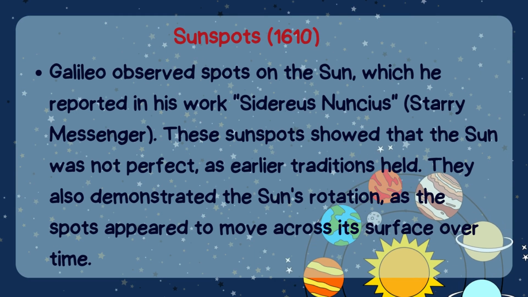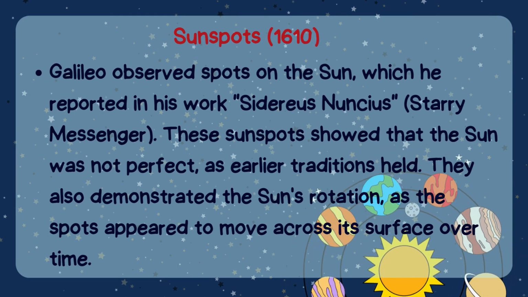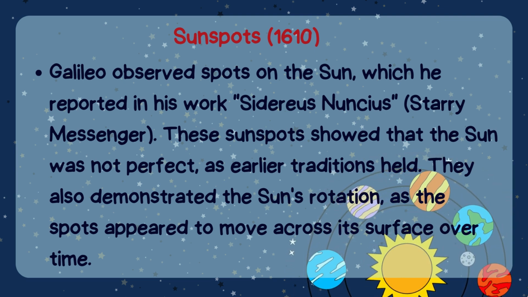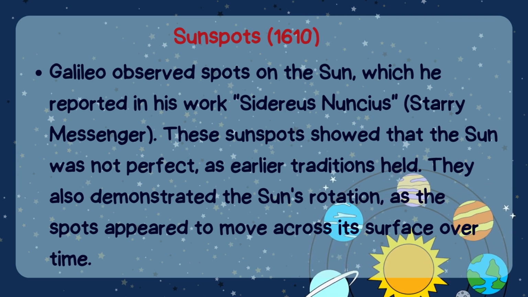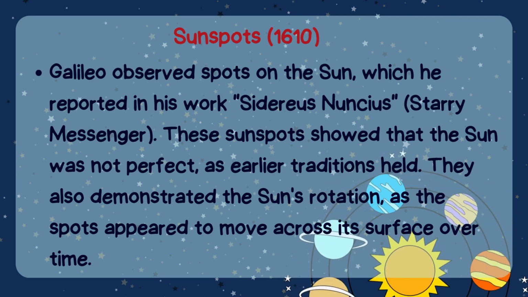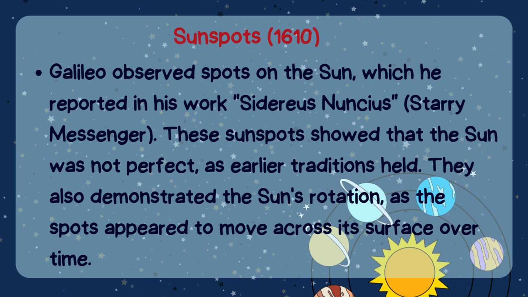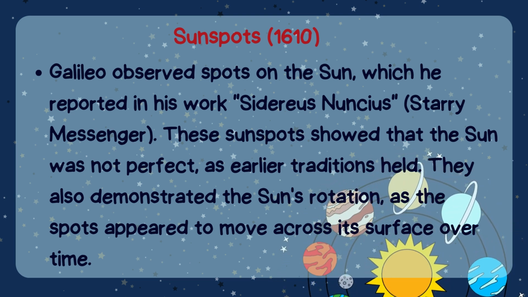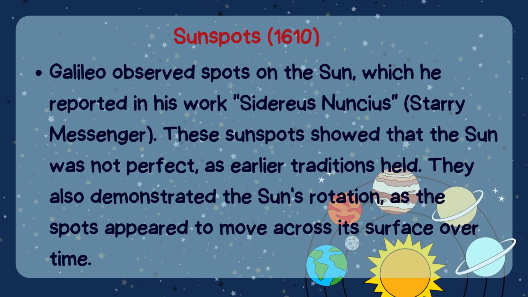Sunspots. Galileo observed spots on the Sun, which he reported in his work Sidereus Nuncius, or Starry Messenger. These sunspots showed that the Sun was not perfect, as earlier traditions held. They also demonstrated the Sun's rotation, as the spots appeared to move across its surface over time.